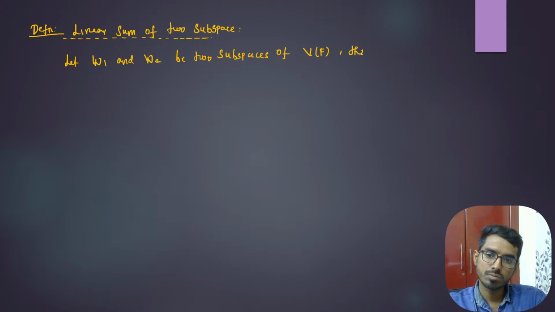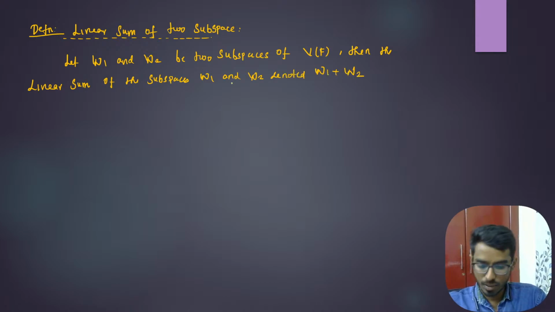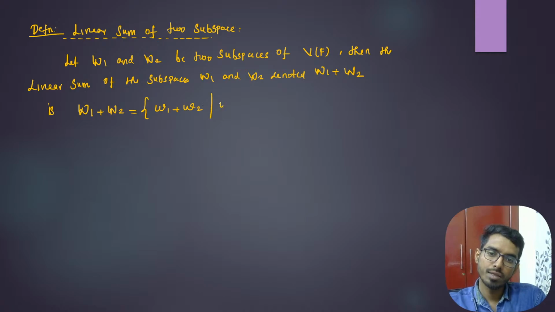Then the linear sum of the subspaces W1 and W2, denoted by W1 plus W2, is given by the set of all w1 plus w2, where small w1 belongs to capital W1 and small w2 belongs to capital W2.